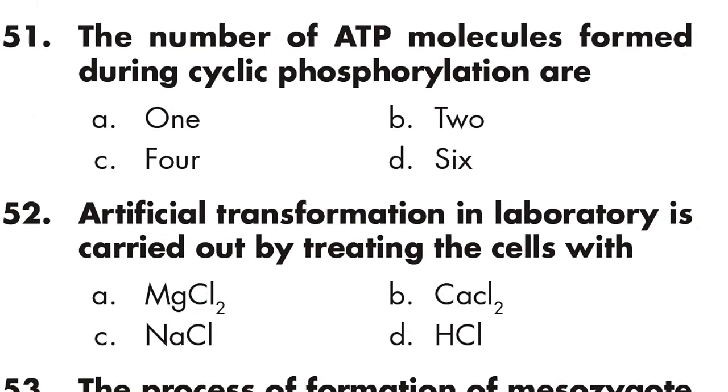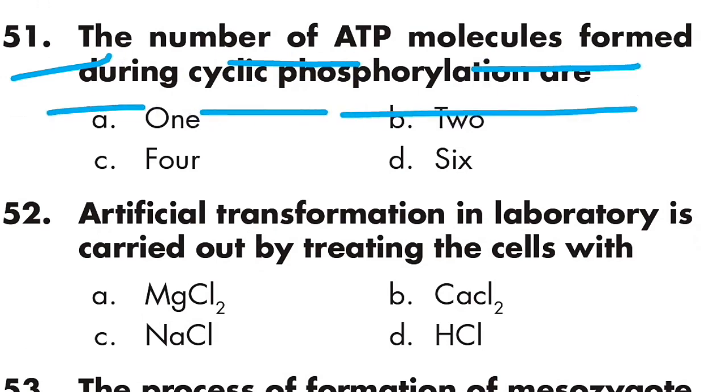Question number 51: the number of ATP molecules formed during cyclic phosphorylation are 6. Option D is right.